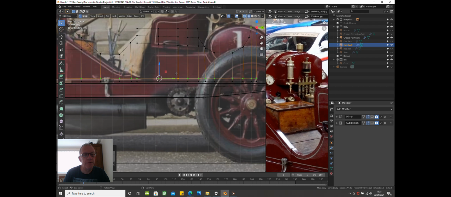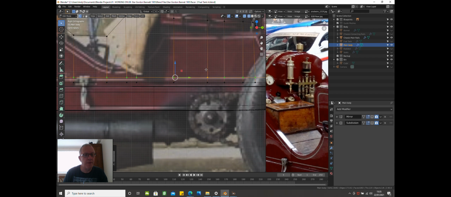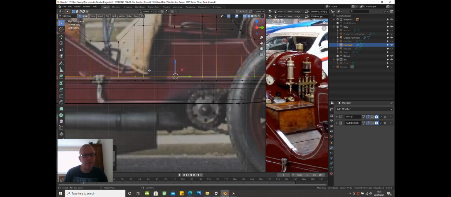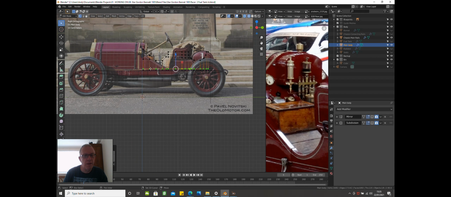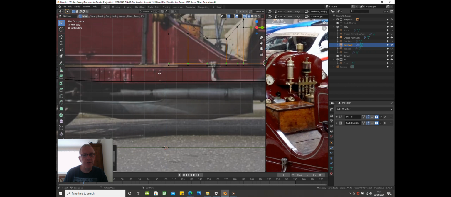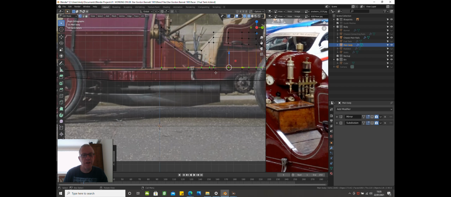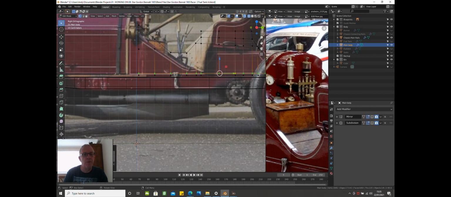So if we highlight it a bit better, that's fine. That's not exactly straight, but I believe that might be down to perspective, so I'm just using this as a guide. That should be straight. Right, so now we're going to shape the rest of it. So I'm going to bring these two down here.